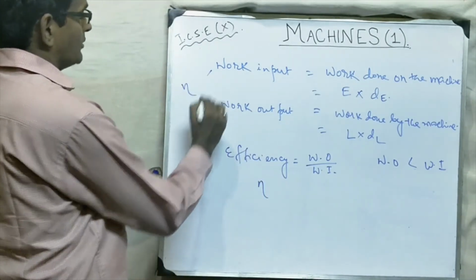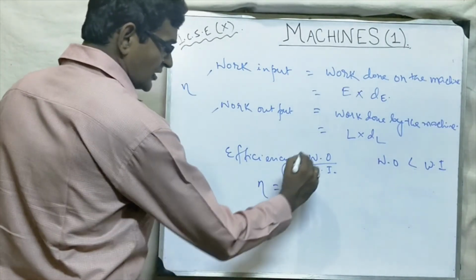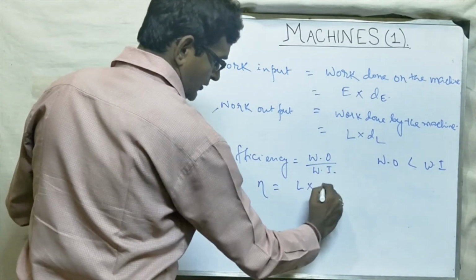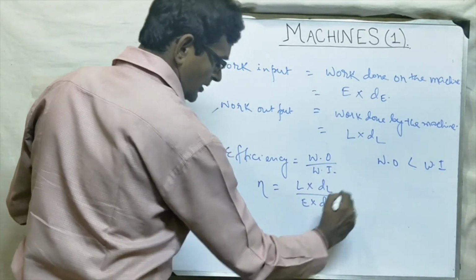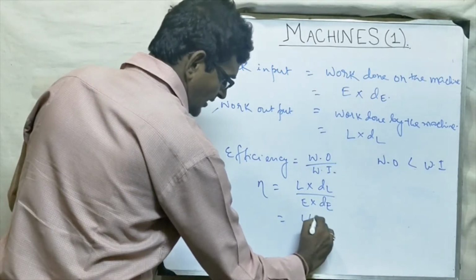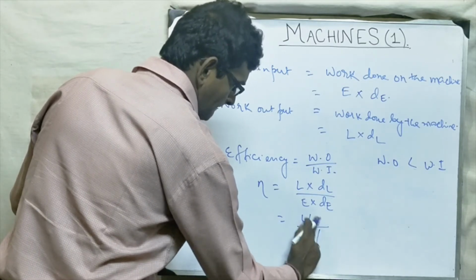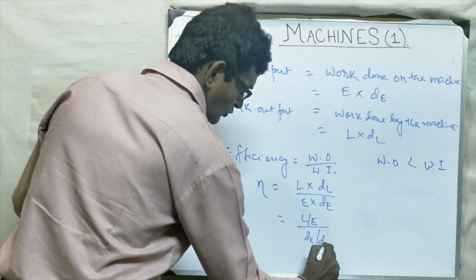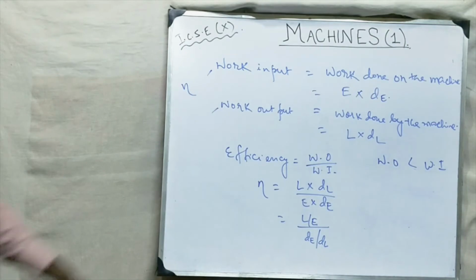This is called eta, not n. Okay. This part is a bit bigger. So efficiency is equal to work output, right? This work output, load into distance moved by load, and effort into distance moved by effort. Okay, students? So what we are getting? Load by effort by distance moved by load by distance moved by effort. Okay, clear? We can arrange this.